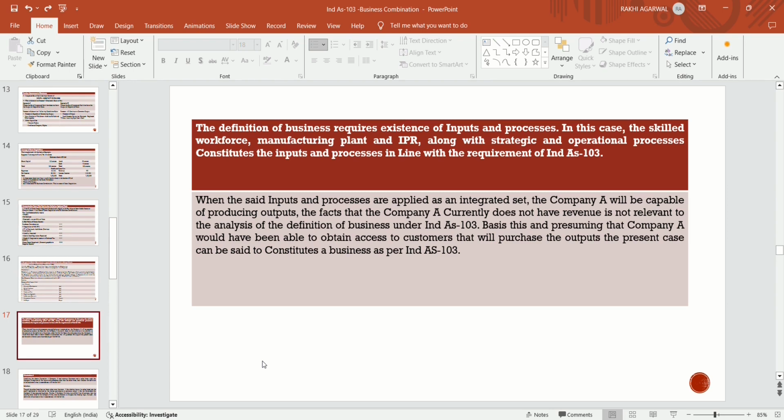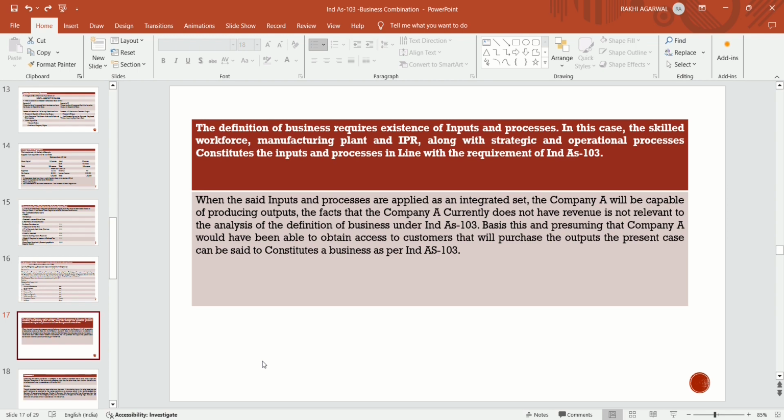As per the definition of business, what it requires is the existence of inputs and processes. In our example, both inputs and processes are there. Even though they are not generating output, it still constitutes a business as per the requirement of Ind AS 103. When the said inputs and processes are applied as an integrated set, company A will be capable of producing output.